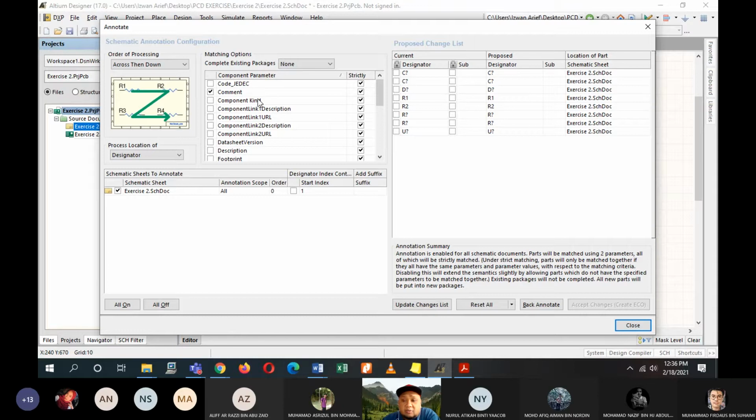So these annotation configurations will help you change all of the components which still have no designator, to give them their own names. And it makes sure that there are no crossover components. For example, if you have 4 resistors but 2 of them have the same name, R1 and R1. That is what these steps are supposed to do. It makes sure there are no components with the same name or with no name at all.